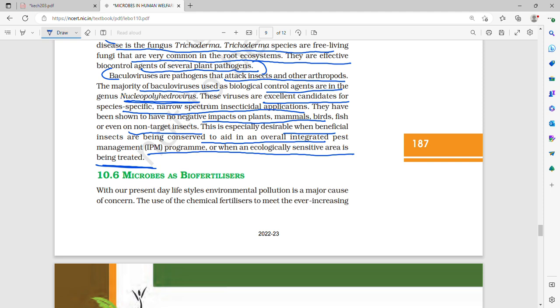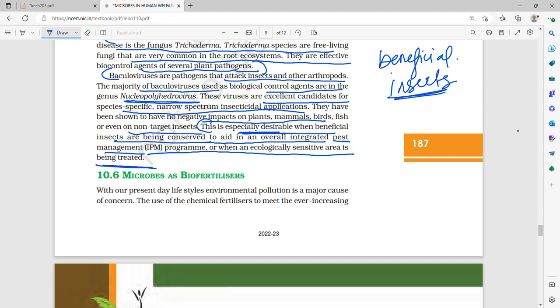This is especially desirable when beneficial insects are being conserved to aid in an overall integrated pest management program, or when an ecologically sensitive area is being treated. So why is this biocontrol agent especially desirable? Because beneficial insects are being conserved to aid in the overall integrated pest management program, IPM. So we have beneficial insects also, right? The ones which are pollinators, which help in pollination, and a lot of insects are there. So to conserve the beneficial insects in IPM, or when an ecologically sensitive area is being treated.